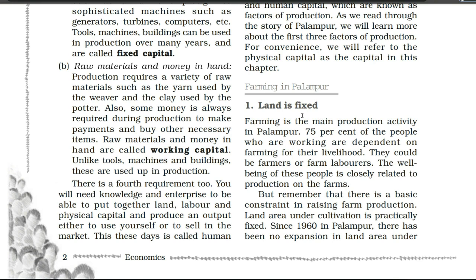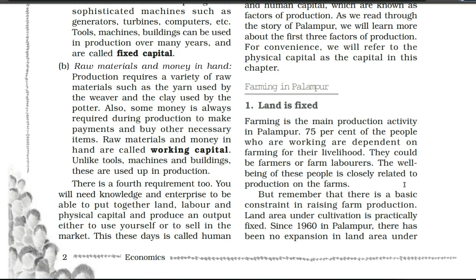So let's see. Farming is the main production activity in Palampur. 75% of the people who are working are dependent on farming for their livelihood. They could be farmers or farm laborers. The well-being of these people is closely related to production on the farms.